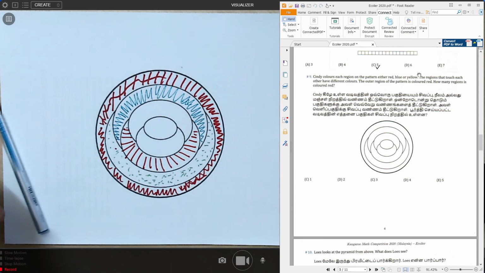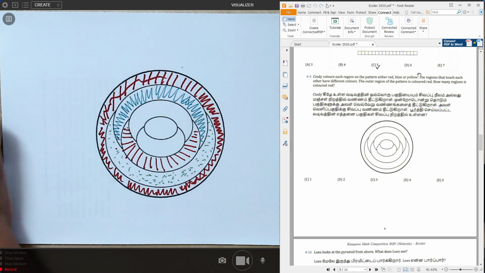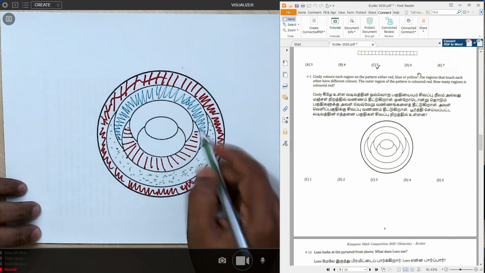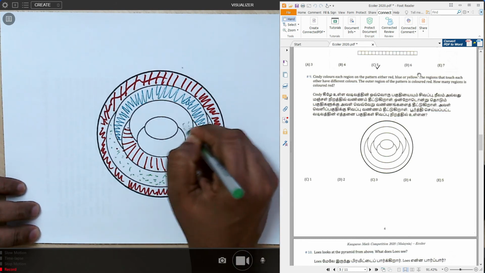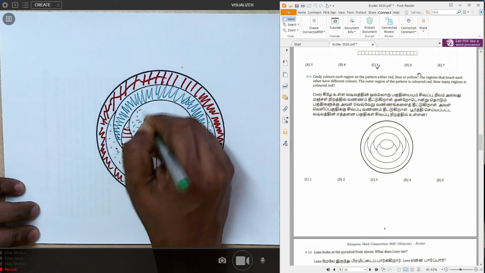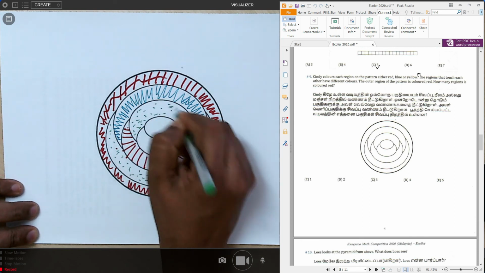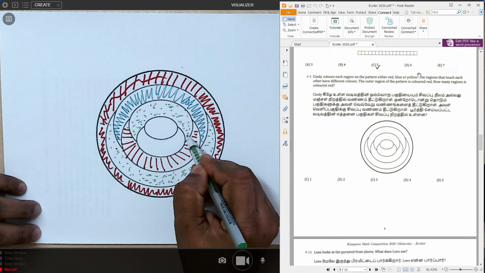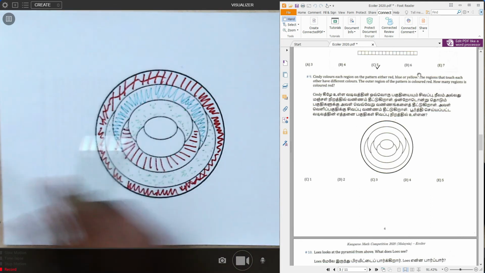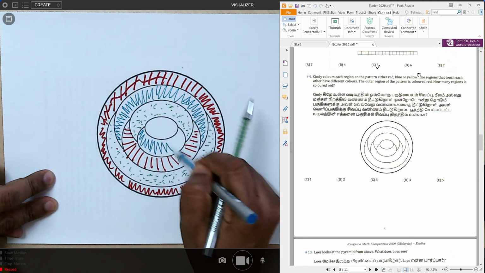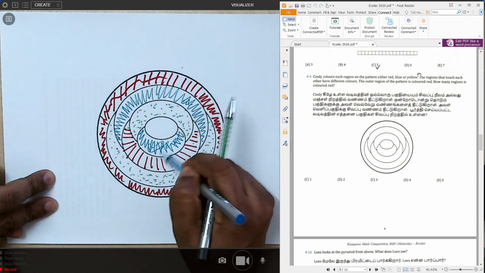Okay. Now we look at here. This one blue, this one red, so this one must be yellow. So I use a pattern. Okay, let's say this is yellow. And then this is yellow, this is red, and then this must be blue.